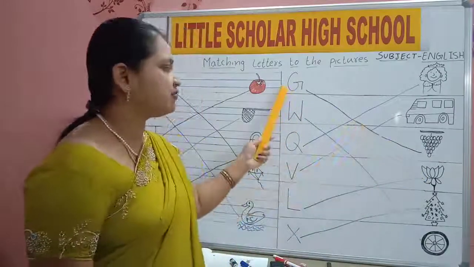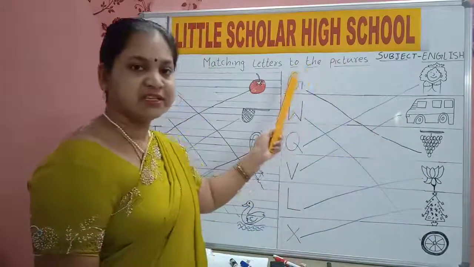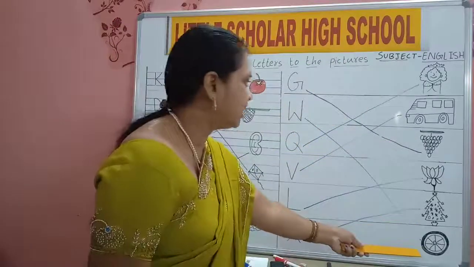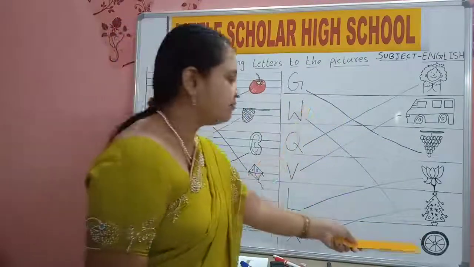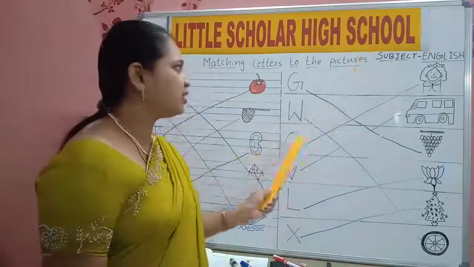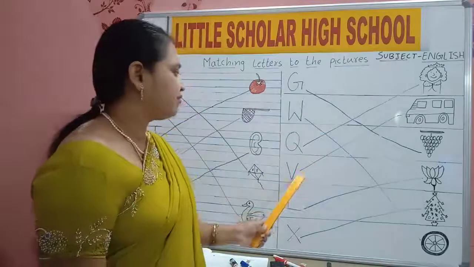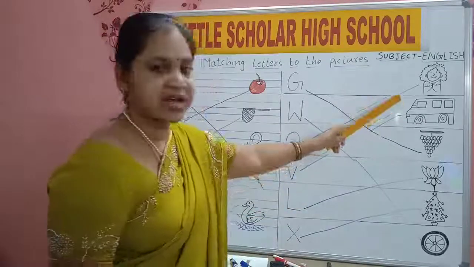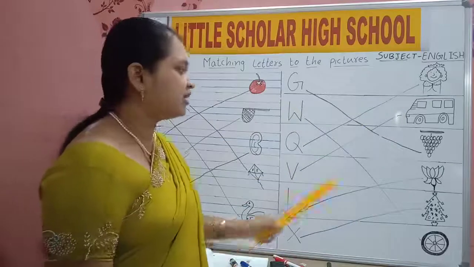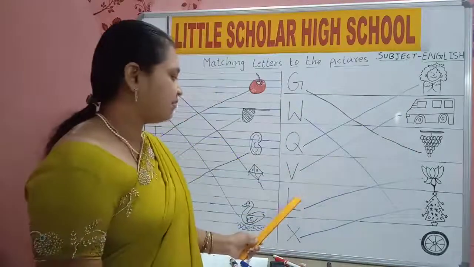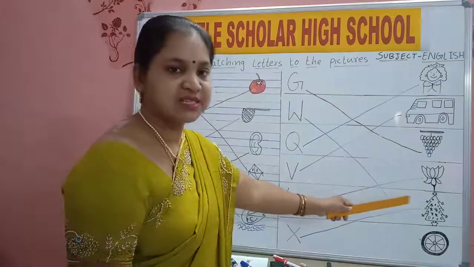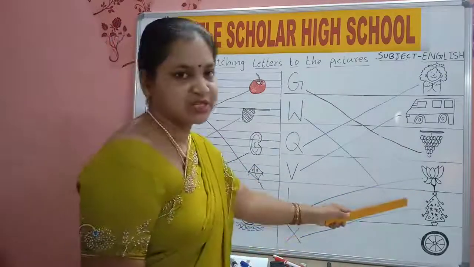Once again. G for grapes. W for wheel. Q for queen. V for van. L for lotus. X for Xmas.